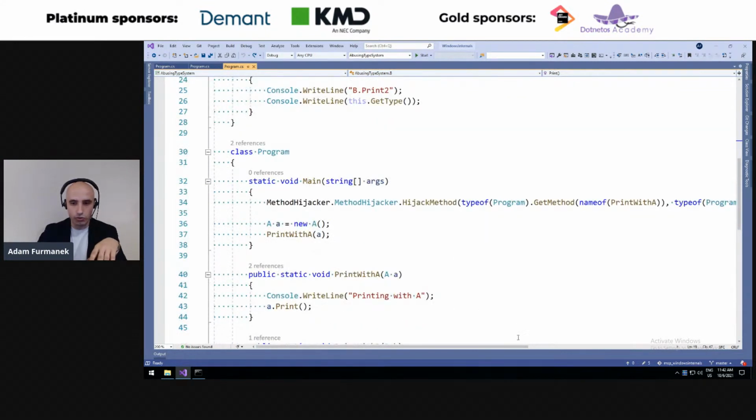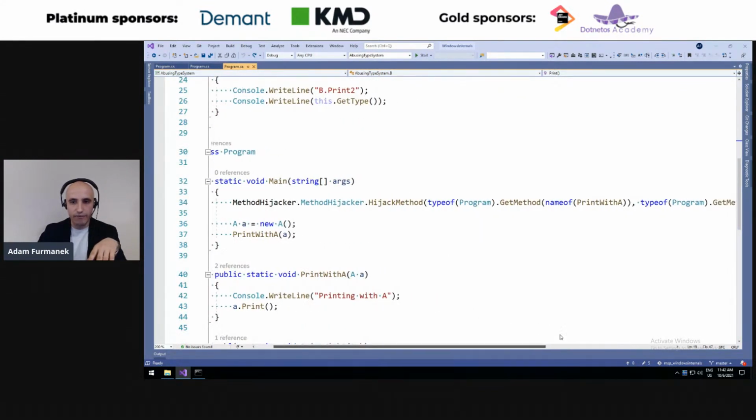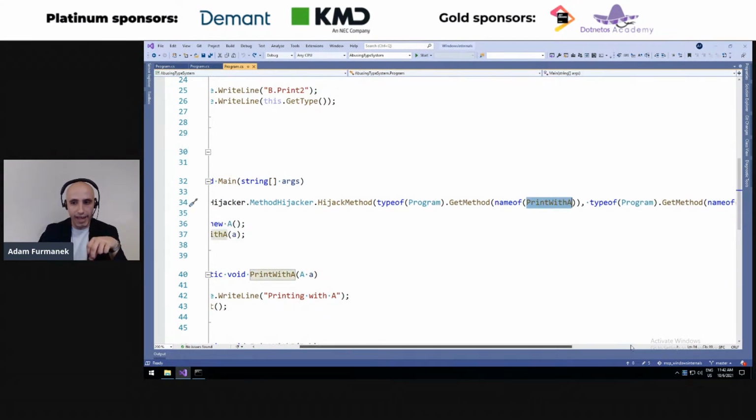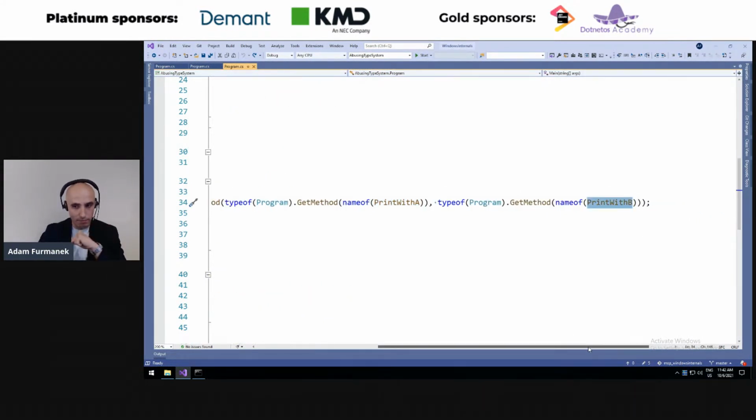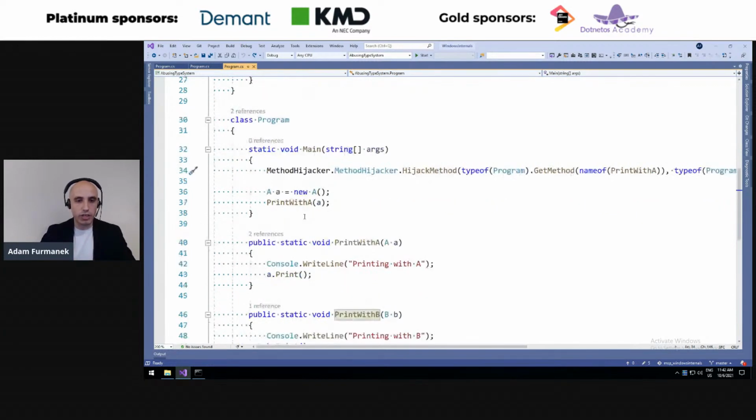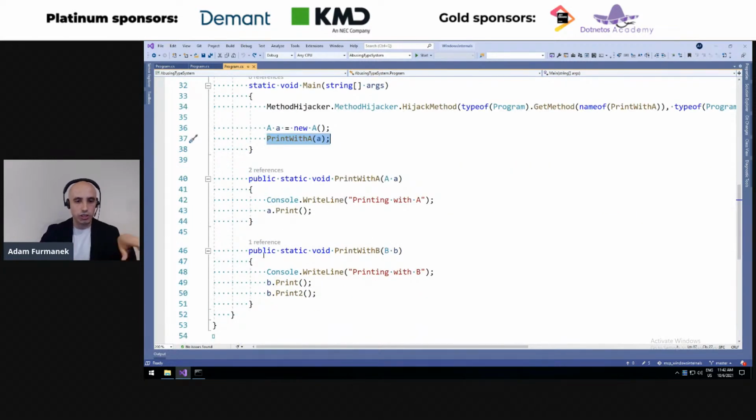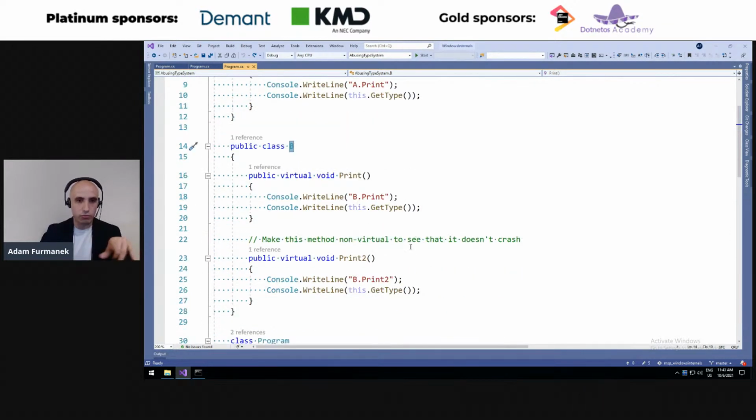So what we would like to do is hijack the method so that instead of calling print with A, we are printing with B. So let's see what happens when, by calling print with A, we are actually calling print with B here. What we have in this parameter is not the type B anymore, but an instance of type A. So we get the instance of type A, and we try calling the print method and print2 method on this type, even though type B is different from what we are getting, because we are actually getting type A.